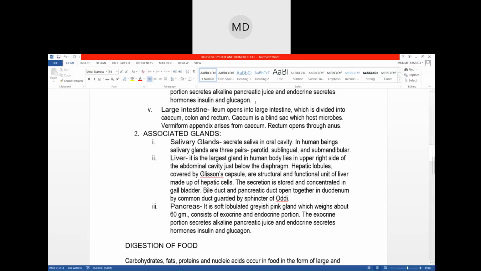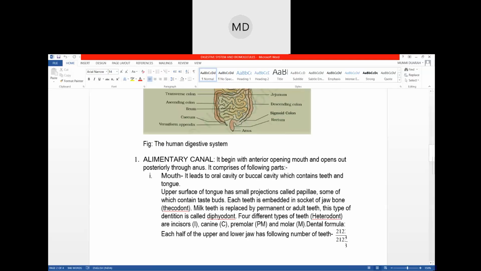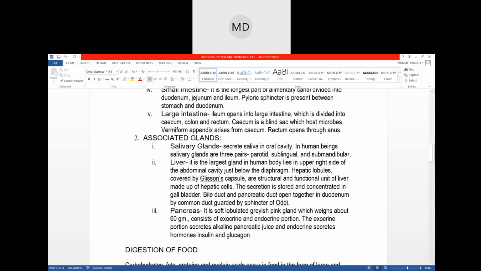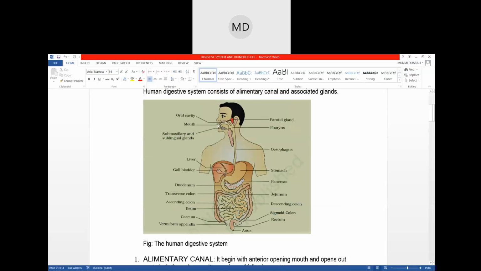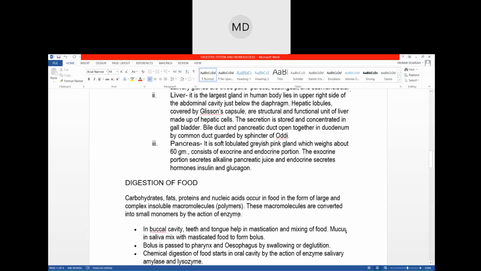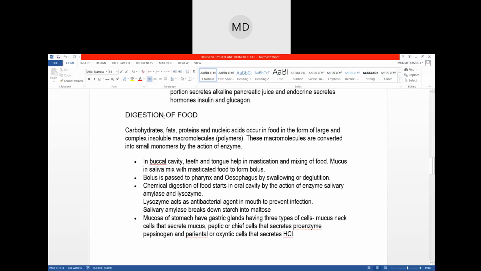Anyways, this alimentary canal and associated glands is done. In the process of digestion, the alimentary canal starts from the mouth and ends in the anus. So this one is discussed. So today we will discuss about